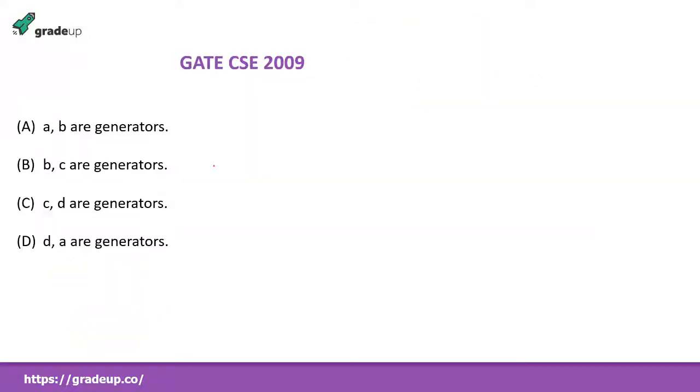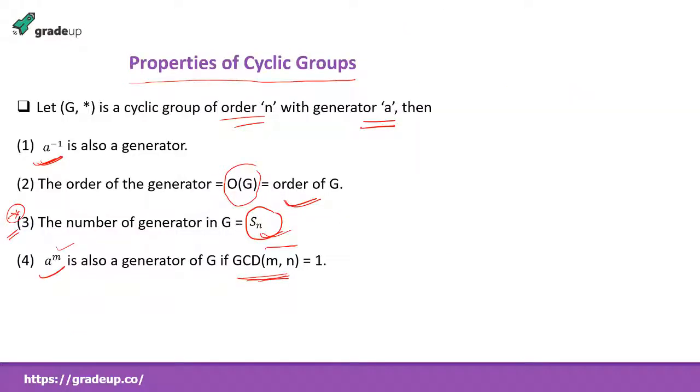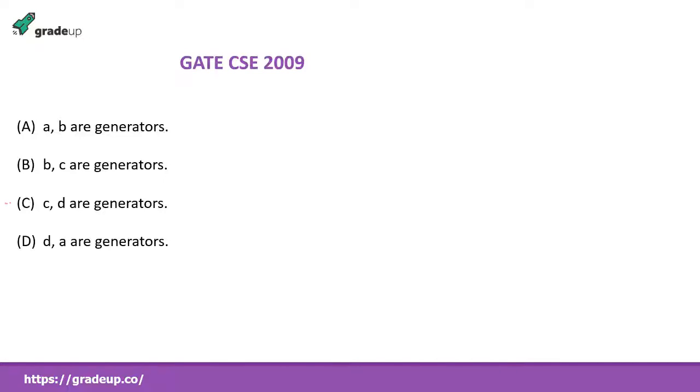But here it is not given, maybe D may also be a generator. How can I verify that D is a generator? By doing it directly, it may take some time, but it is easy to do. Or I can use the property that if A is a generator, then A inverse is also a generator. I found the inverse of C, and I told you the inverse of C is D. So obviously D is also a generator, because of that property. So which one is the right option? C and D are generators.